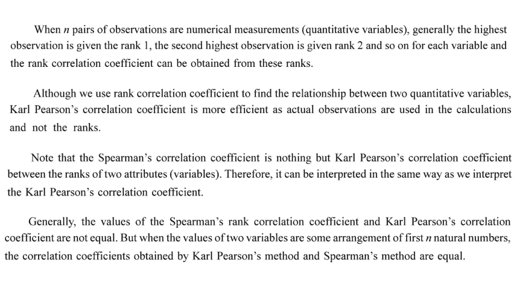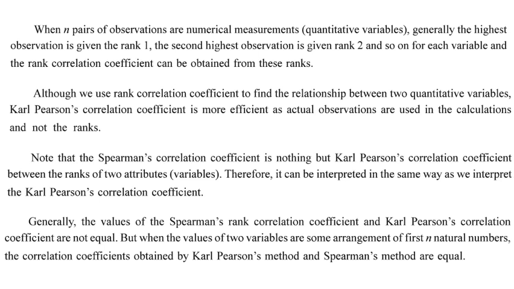Values of the rank correlation and Karl Pearson's methods are usually different, but when the data are arrangements of natural numbers, such as the first n natural numbers, at that point Karl Pearson's method and Spearman's rank correlation give the same answer.